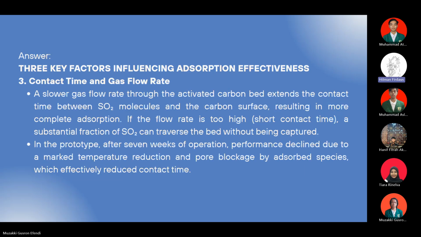The last key factor influencing absorption effectiveness is the contact time and gas flow rate. A slower gas flow rate through the activated carbon extends the contact time between sulfur dioxide molecules and the carbon surface. So the result is more complete absorption. If the flow rate is too high or the contact time is short, a substantial fraction of sulfur dioxide can traverse the bed without being captured.